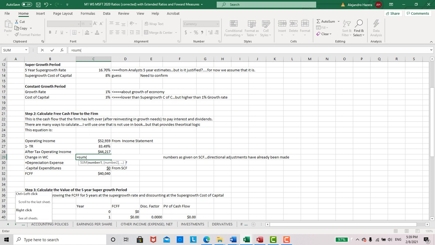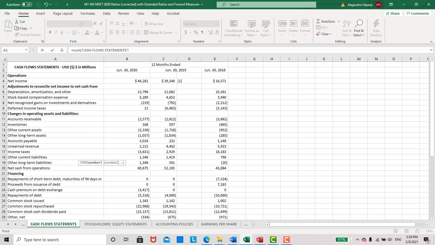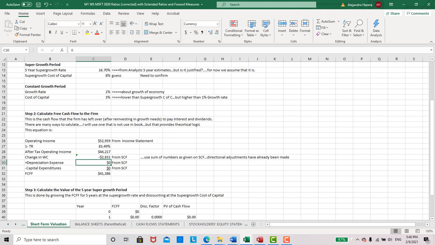Sorry. Here it is, the cash flow statement. And we're going to start with accounts receivable and go all the way down to other current liabilities. Okay, so that gives us negative 2,831, which looks like the right number.